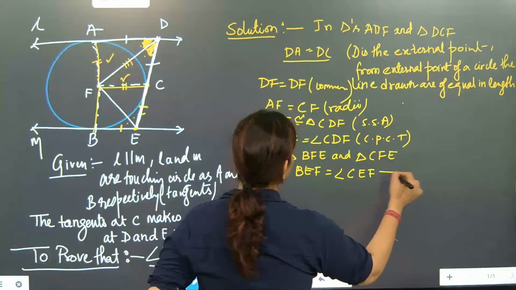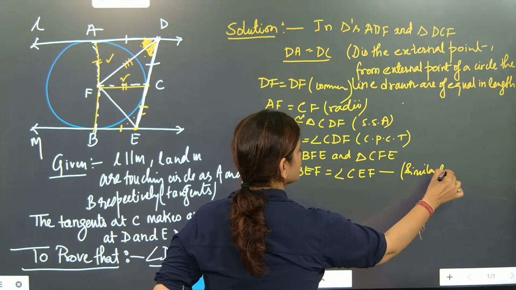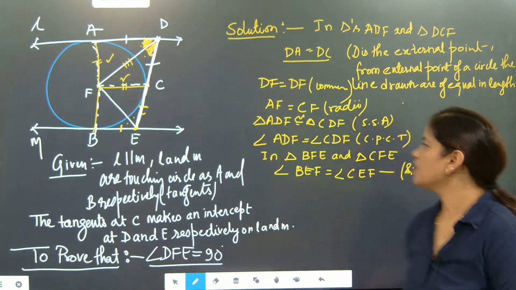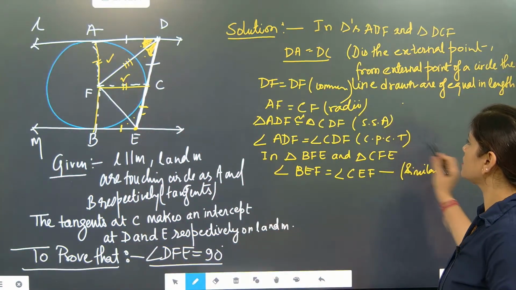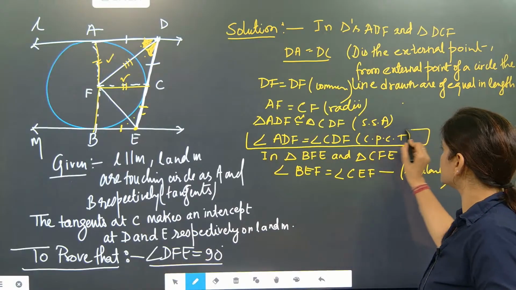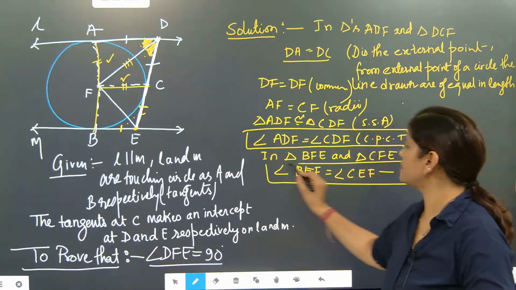Similarly. Got it or not? So now only one thing. These two we got. Similarly, our main target was this. We got this and this.